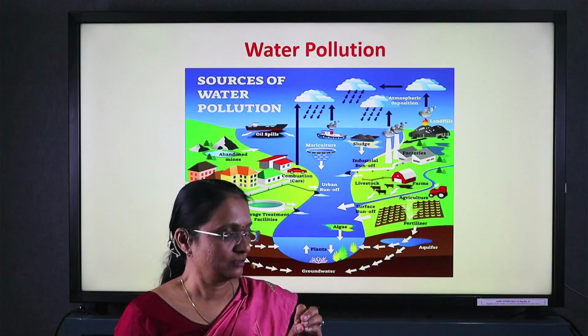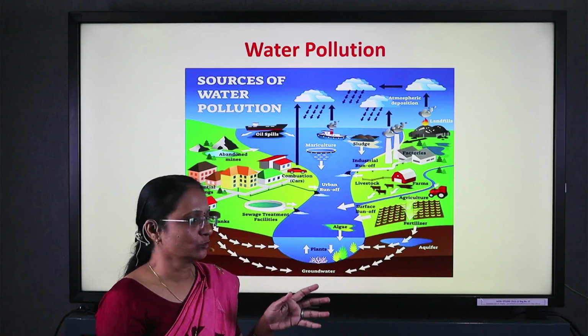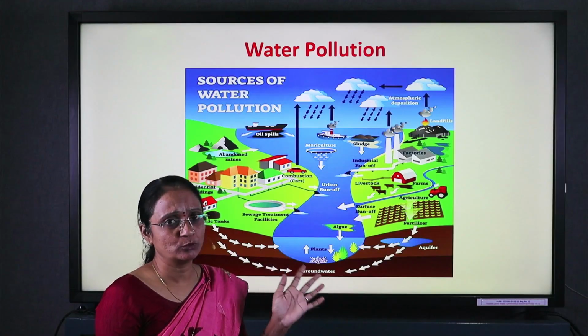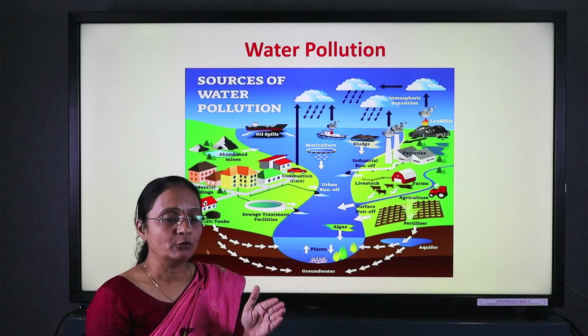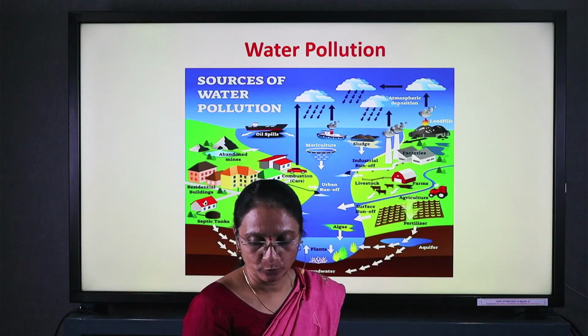If the government gives instructions to these companies to reduce the percentage thrown into the water, automatically that is one of the ways we can avoid or stop this aquatic pollution also.